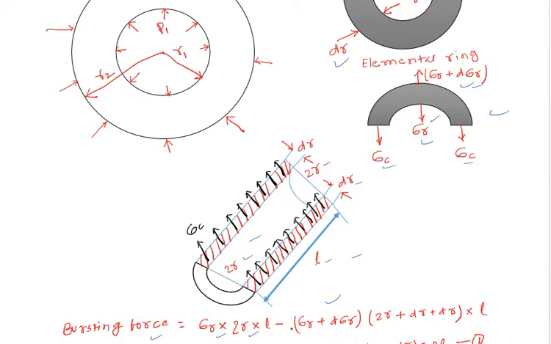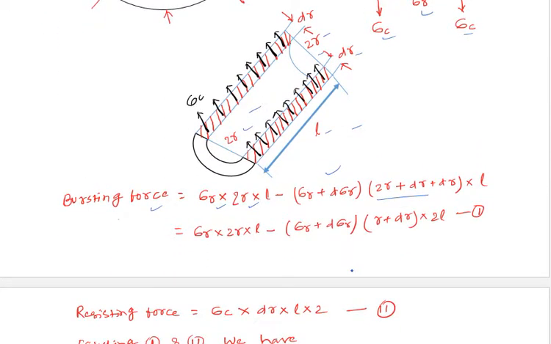So this will be negative: sigma r plus d sigma r, stress into area. What will be the area in case of external radial stress? That is 2r plus dr, the total width, into length. So 2r plus dr into length. Now this is the internal bursting force and this is the external bursting force.